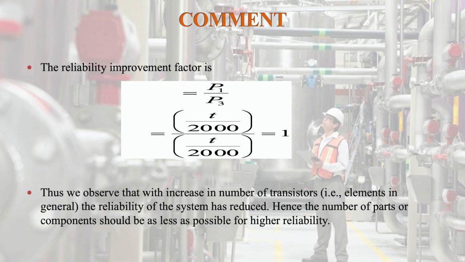Thus we observe that with increase in number of transistors, that is elements in general, the reliability of the system has reduced. Hence the number of parts or components should be as few as possible for higher reliability. So if we want higher reliability, we have to keep the number of components to the minimum. Only then will the reliability be increased.